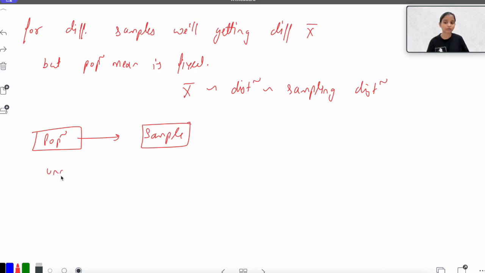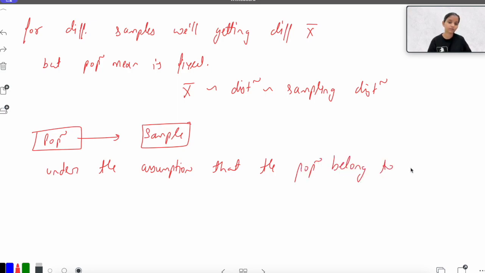We draw it under the assumption that the population belongs to a certain parametric family of distribution.